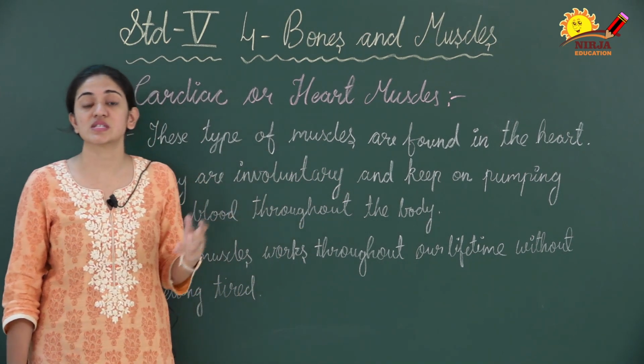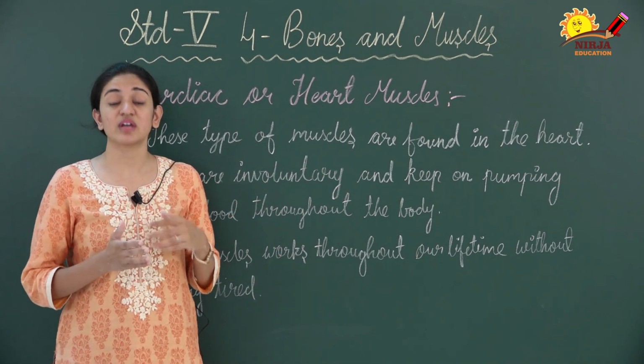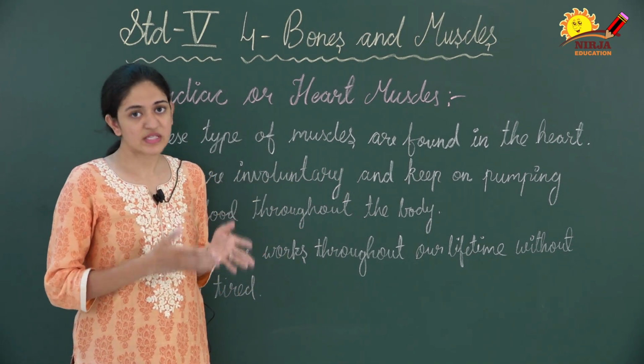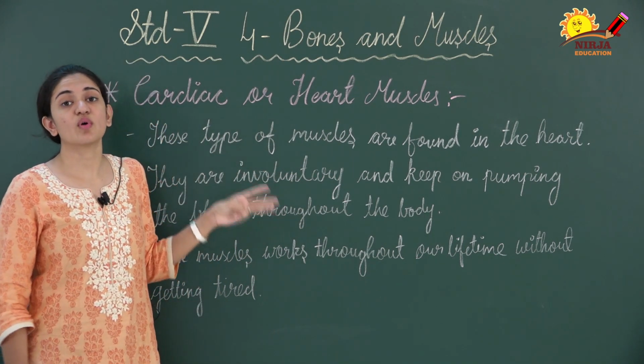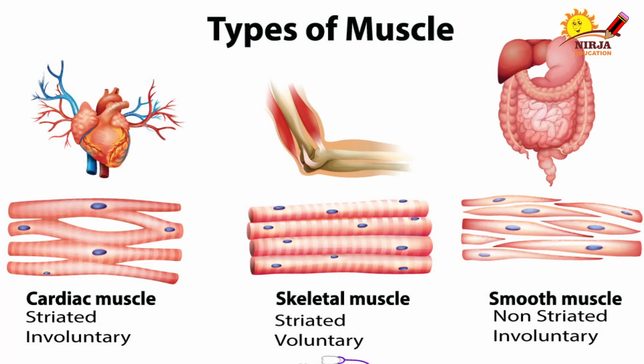After that we discussed the muscular system, why the muscular system is necessary. Then we discussed three different types of muscles. First, voluntary muscles or skeletal muscles. Second, involuntary muscles, or the smooth muscles. And third, the cardiac muscles, which are also known as heart muscles.